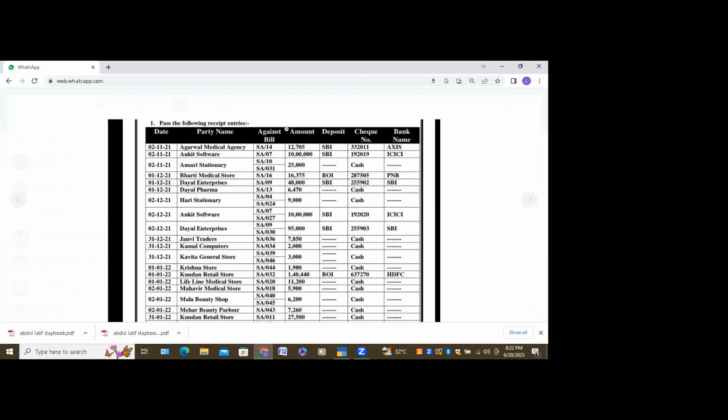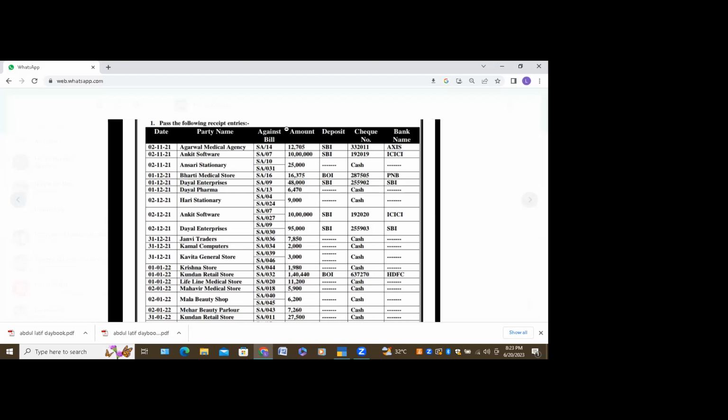Now, ma'am, once I get that check, where will I put that check for clearance? To your owner bank account. Ma'am, for example, I'm taking a check from Agarwal Medical Agency. It is from Axis Bank, and I'm depositing it to the SBI Bank, which is my bank. Correct. Exactly. Two entries. There. We are doing only receipt. We are not doing a second entry. Only the first entry we are doing here. For now we are not doing the second entry.